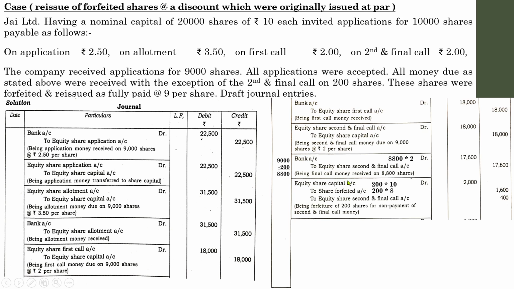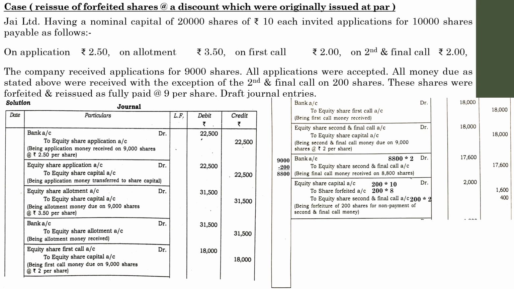And that shareholder, or it may be a group of shareholders, failed to pay the second and final call. So 200 into 2 you will get 400. This is how you have to pass the forfeiture entry.